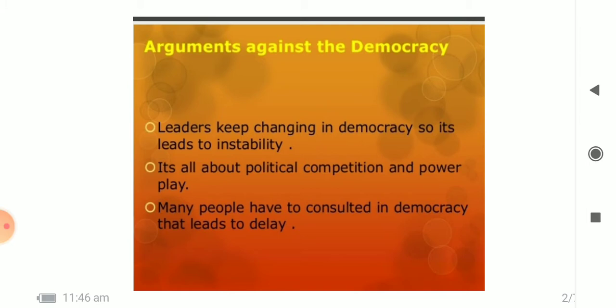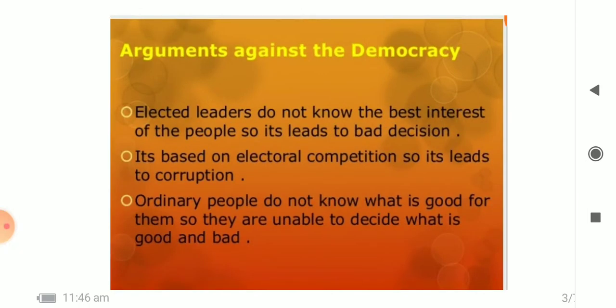And so many people have to be consulted in democracy, so it is bound to delay the decision making process. And then the next point is elected leaders do not know the best interest of the people. It leads to bad decisions. That is another disadvantage or demerit. And it is based on electoral competition, so it leads to corruption. And last but not the least, ordinary people do not know what is good for them, so they are unable to decide what is good and bad.